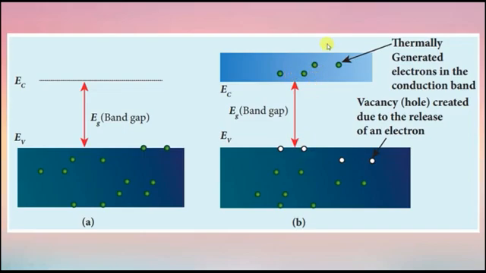Here in the intrinsic semiconductor, the number of electrons in the conduction band is always equal to the number of holes in the valence band. The conduction is due to the electrons in the conduction band and the holes in the valence band. The current due to electrons is called electron current, and the current due to holes is called hole current. So the total current I is always equal to IE plus IH, where IE is the electron current and IH is the hole current.